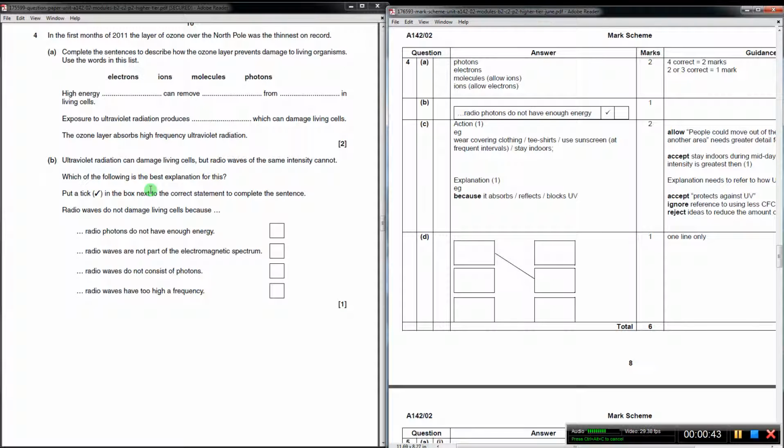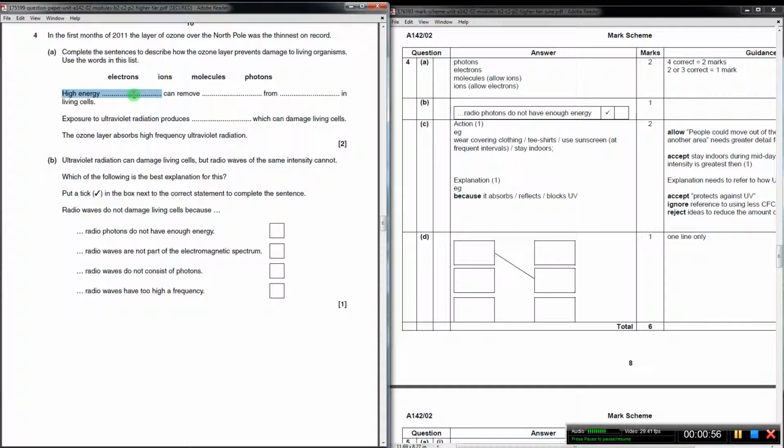Right, next thing then is a bit about the electromagnetic spectrum and how ionization works. Ultraviolet radiation can damage living cells, but radio waves of the same intensity cannot. And there's a clue in the previous part here, because it says high energy photons. And if you remember, the electromagnetic spectrum has a high energy end and a low energy end. The high energy is gamma rays, and the low energy is radio waves. So the ultraviolet is close enough to the high end, it goes down gamma, X-ray, ultraviolet, that it's ionizing. But radio is right at the other end. So the photons of radio waves have very, very little energy. So that first statement is true, and it is in fact the correct answer, the explanation.